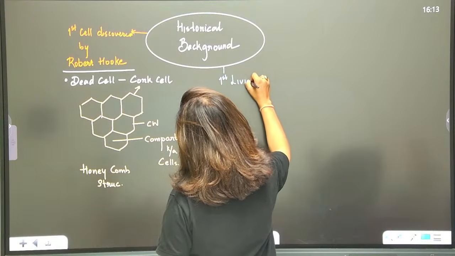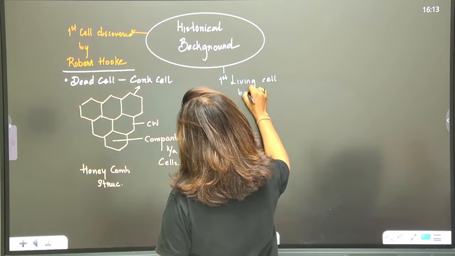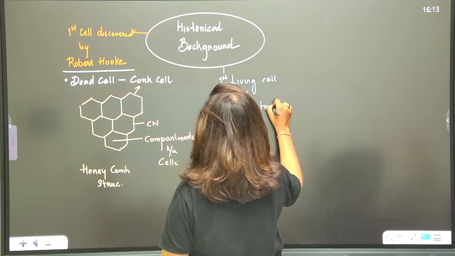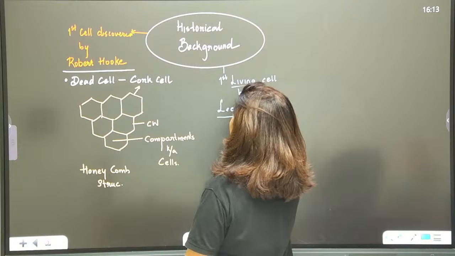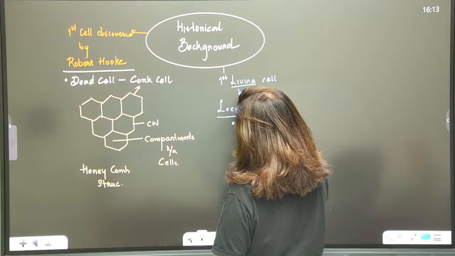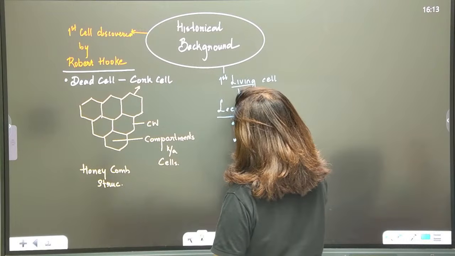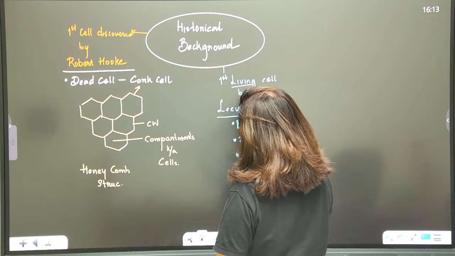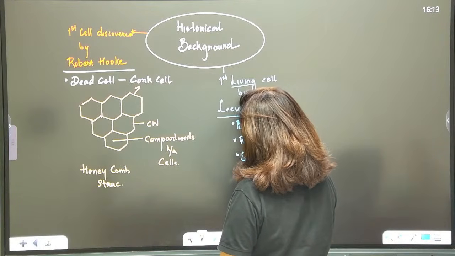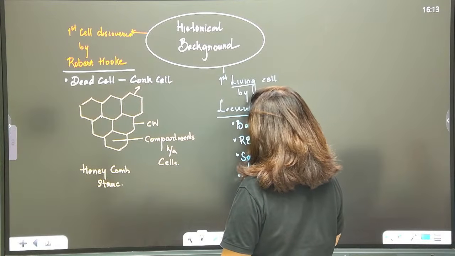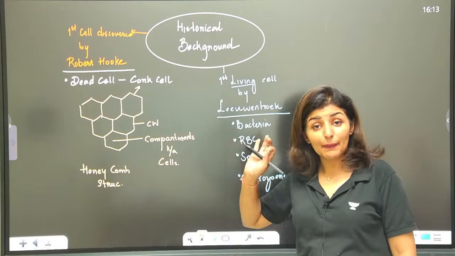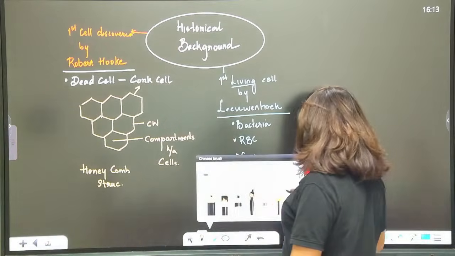Then first living cell. The first living cell was observed by Anton von Leeuwenhoek. Which cells did he observe? He observed bacteria, human RBC, then human sperm, then many protists like amoeba, protozoans, paramecium. All these protozoans were observed by Leeuwenhoek by his self-designed microscope. Is that clear?